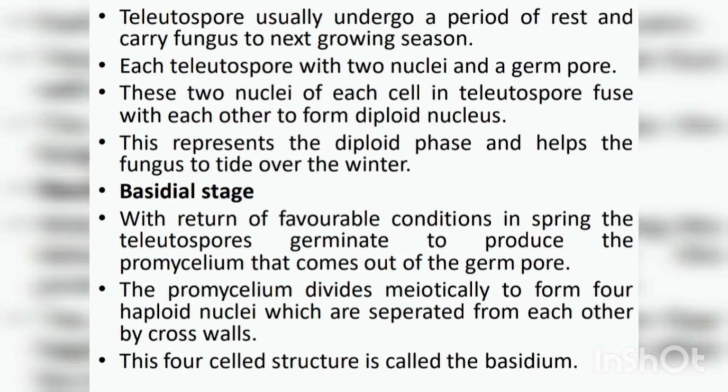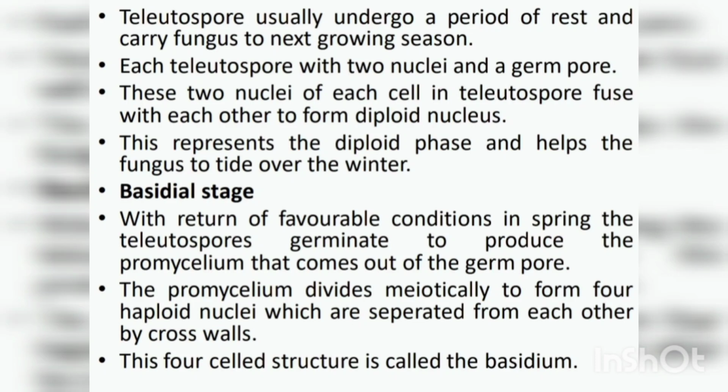Now, when the favorable conditions return, these diploid teliospores germinate to produce a promycelium which comes out of the germ pore. This promycelium divides meiotically. Okay, meiotic division takes place. That means the diploid structure now becomes haploid. Meiotically they divide to form 4 haploid nuclei which are separated from each other by cross walls. Okay, and this 4-celled structure is called the basidium.